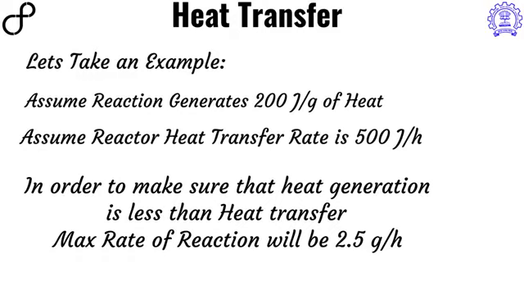Given this situation, a simple calculation will tell you that the maximum rate at which you can do this reaction is 2.5 grams per hour. Therefore, the balance of these two numbers, the heat generation and the heat transfer, decides at what rate the reaction should be done. And these numbers and these rates turn out to be very slow, in the hours to days time scale.